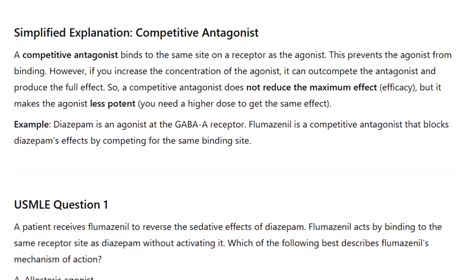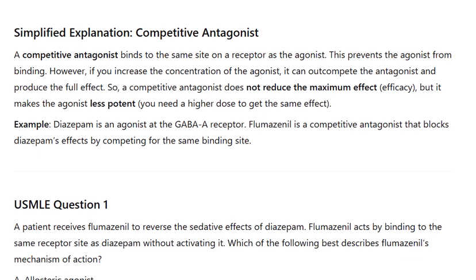A competitive antagonist binds to the same site on a receptor as the agonist. This prevents the agonist from binding. However, if you increase the concentration of the agonist, it can outcompete the antagonist and produce the full effect. So, a competitive antagonist does not reduce the maximum effect, efficacy, but it makes the agonist less potent. You need a higher dose to get the same effect.